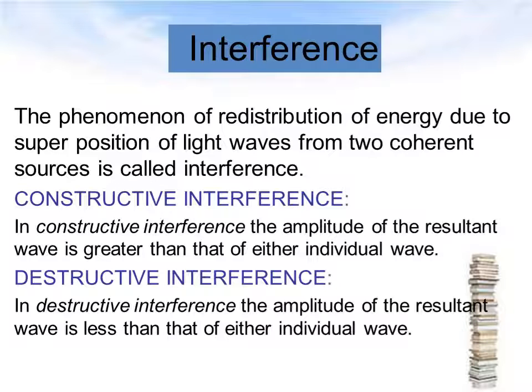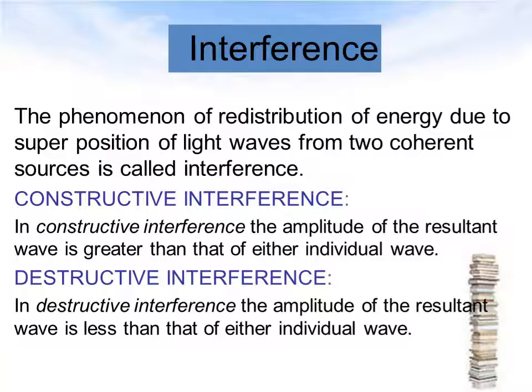The phenomenon of redistribution of energy due to superposition of light waves from two coherent sources is called interference. Whenever two waves are superimposing with each other, there will be a modification in the intensity of the resultant wave. That modification in the resultant intensity leads to the redistribution of energy in the resultant wave. This phenomenon is called interference.